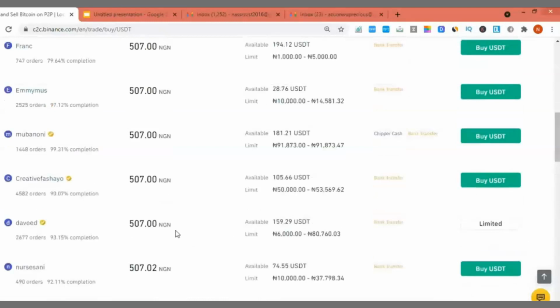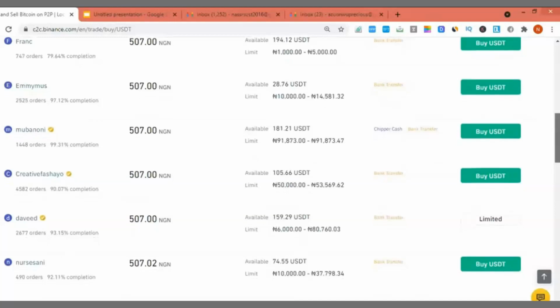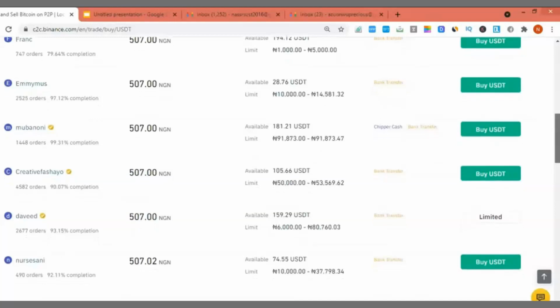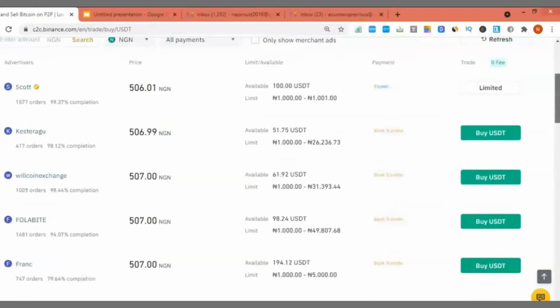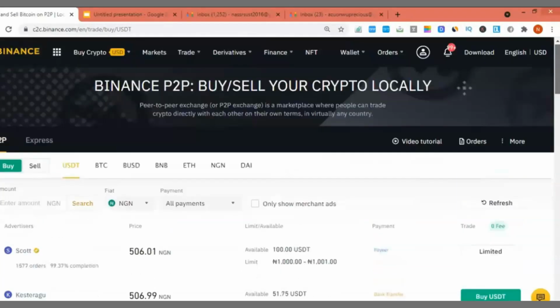So that's 507. So you can go and post an ad that you want to buy with just a 3 naira difference, or 2 naira difference. You can say 504.5 or 505. I'll post an ad saying I want to buy 100 or 1,000 USD at once. So they'll basically match me to someone who will definitely accept 505. Okay, so 505 or 504.